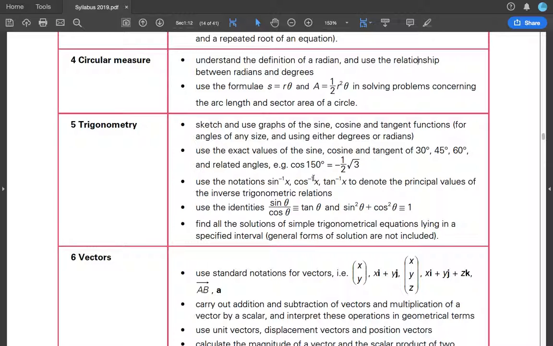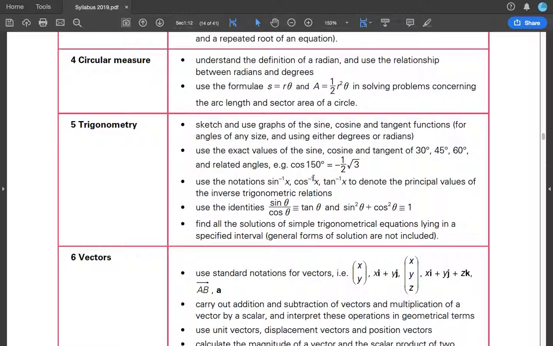Sketch and use graphs of the sine, cosine, and tangent functions for angles of any size, using either degrees or radians. Basically, you must be able to draw the graph to solve. That's all. 3 sine x plus 4, 5 sine x plus 3, 5 tan x plus 20, and so on. Use the exact values of the sine, cosine, and tangent of 30, 45, 60, and related angles. Like cos 150, you must know this, is negative root 3 over 2.